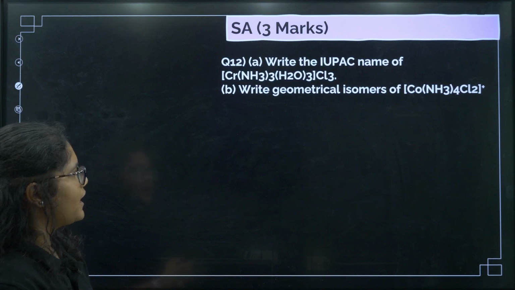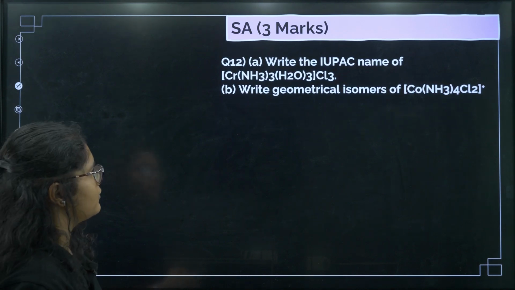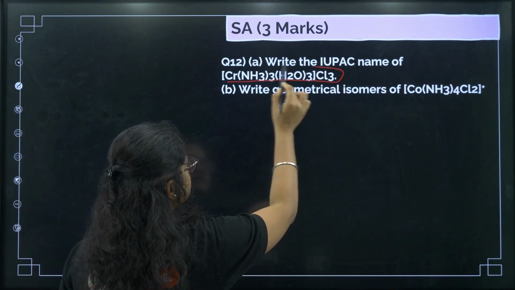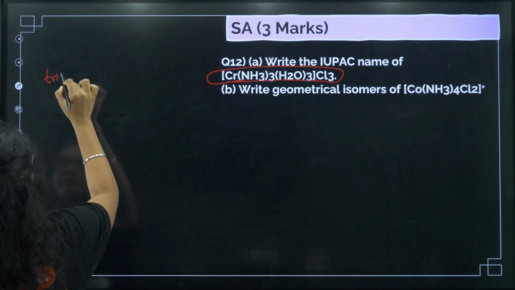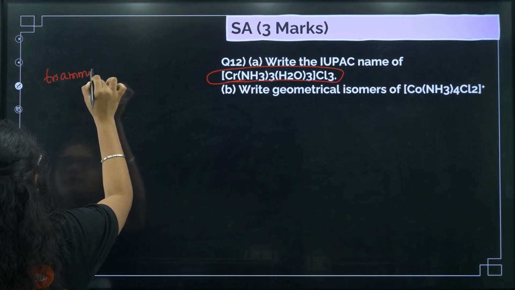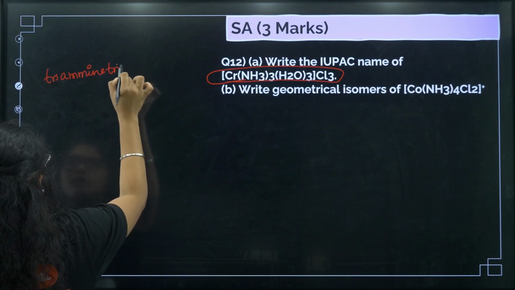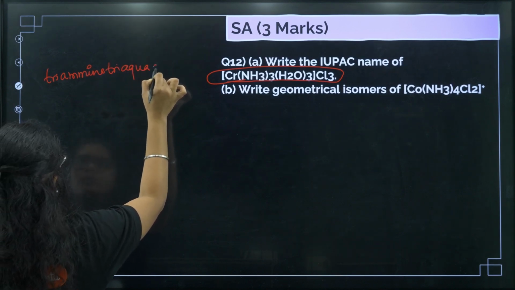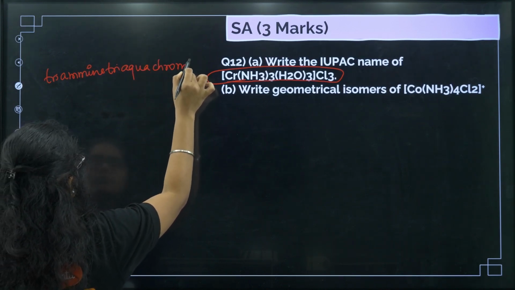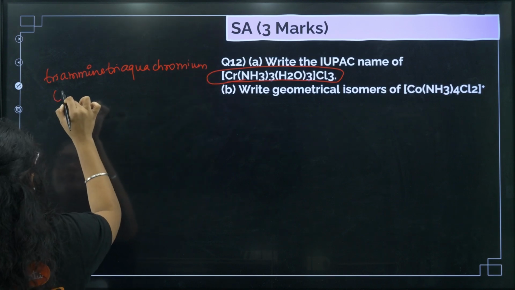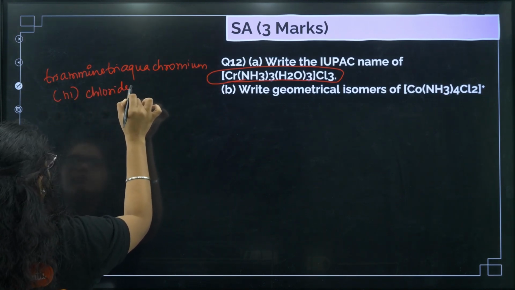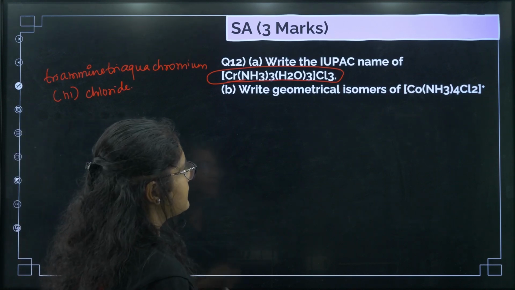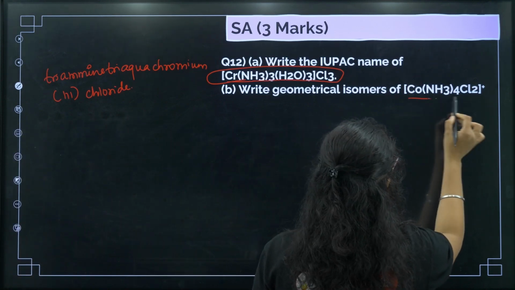Next question, write the IUPAC name of the compound. This is the same compound we have just discussed. So it was what? Triammine, right? Triaqua chromium(III) chloride, okay.